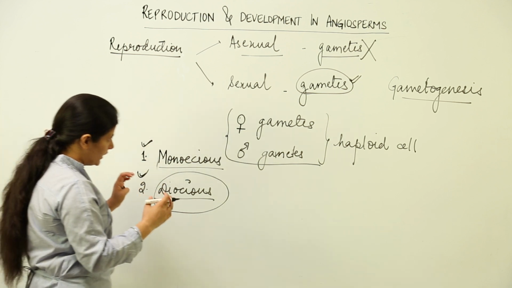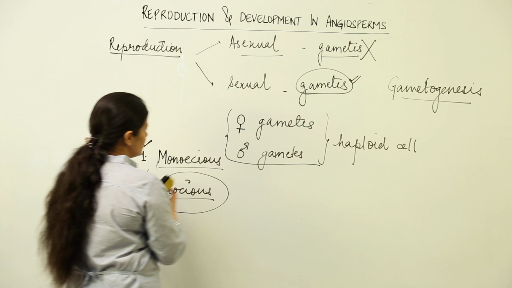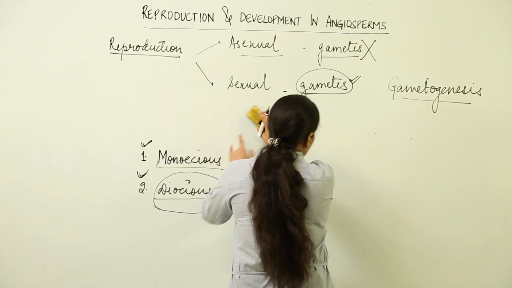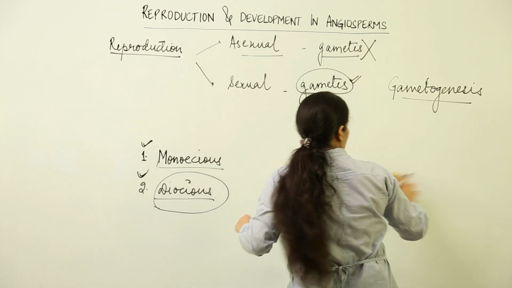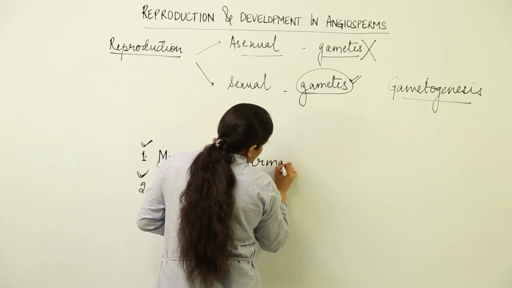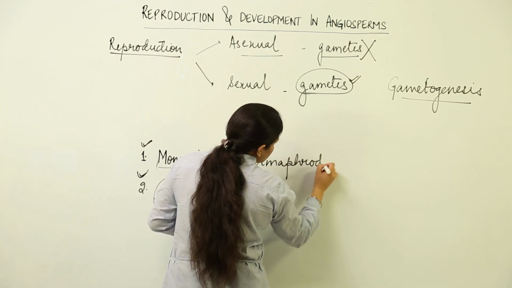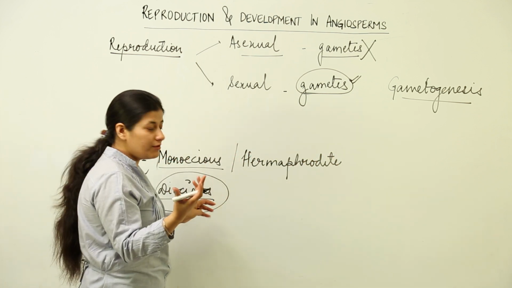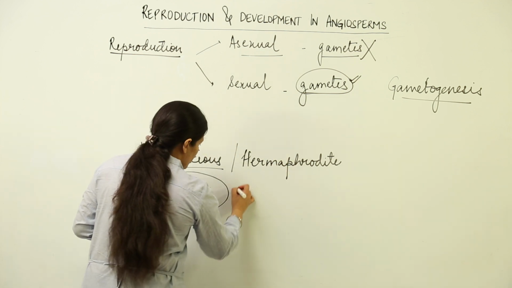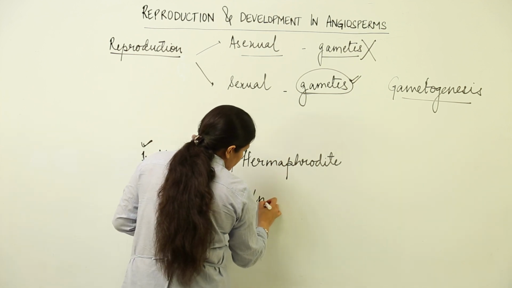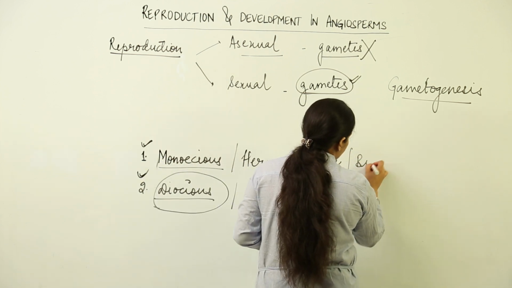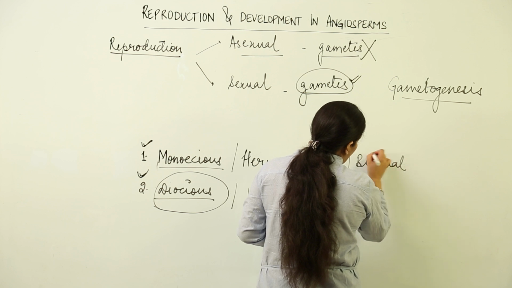When we talk about the other terms used for organisms where both male and female gametes are formed in the same body, it is known as hermaphrodite. The example is earthworm. Both male and female gametes are formed within a single earthworm. And for dioecious, it is unisexual. For hermaphrodite, we have another terminology, that is bisexual.